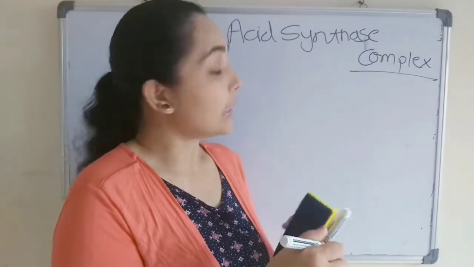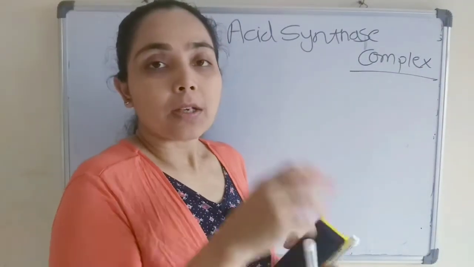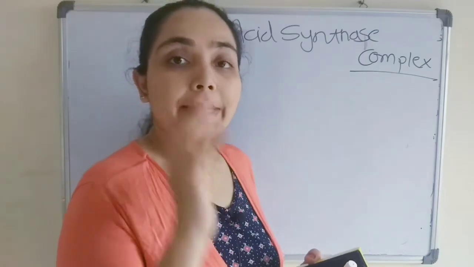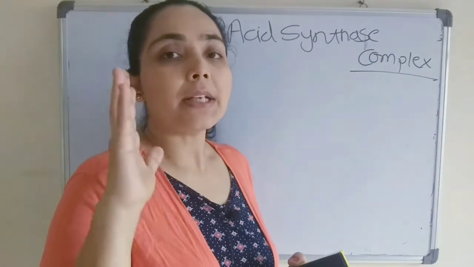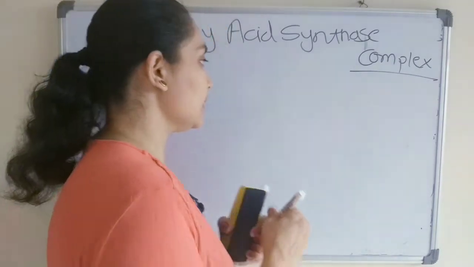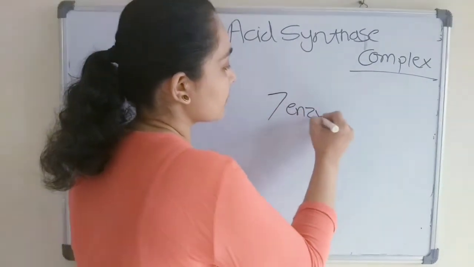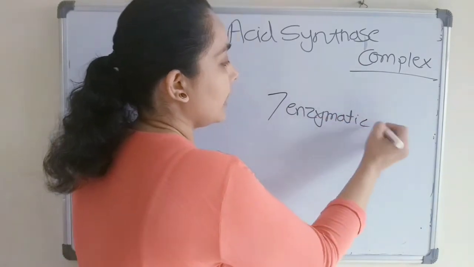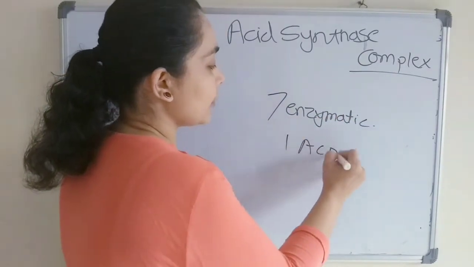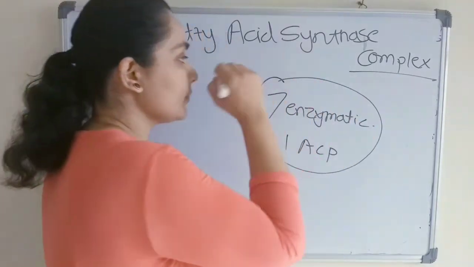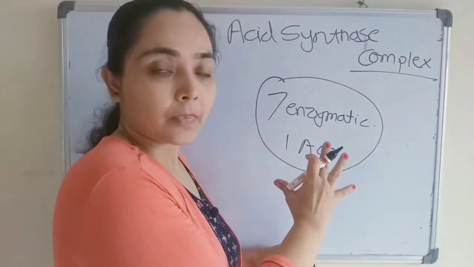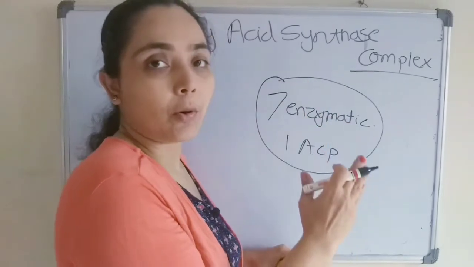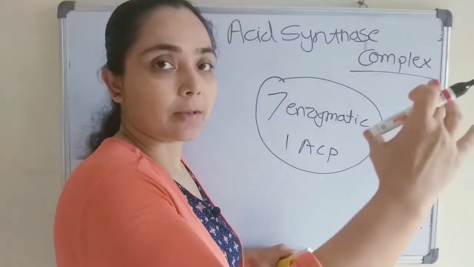Why are we saying this is a complex? Because this is present in the form of a multi-enzyme complex, having 7 enzymatic subunits and 1 acyl carrier protein present together in a single polypeptide chain. Therefore it is known as a multi-enzyme complex which is synthesized from the same gene.